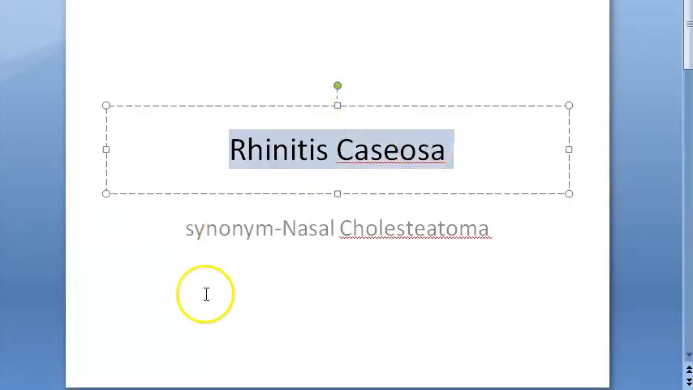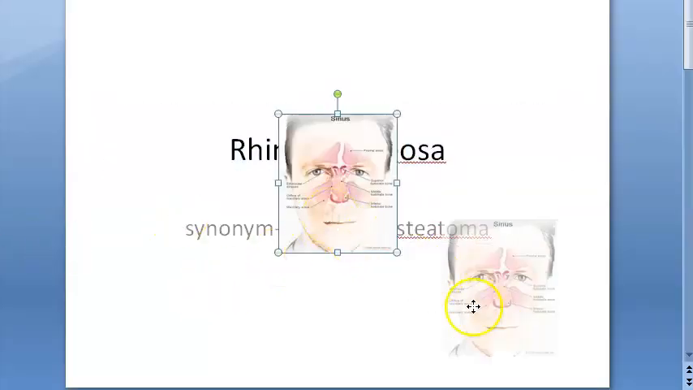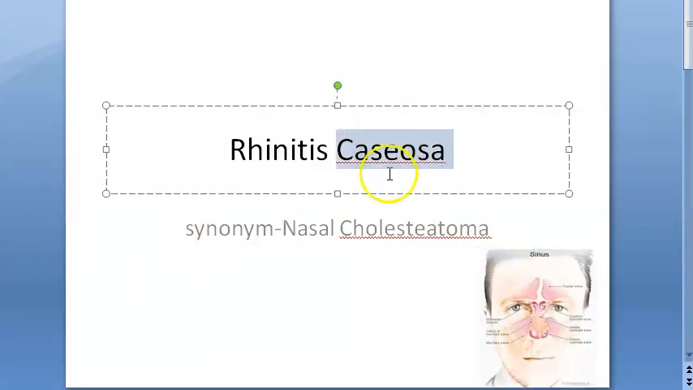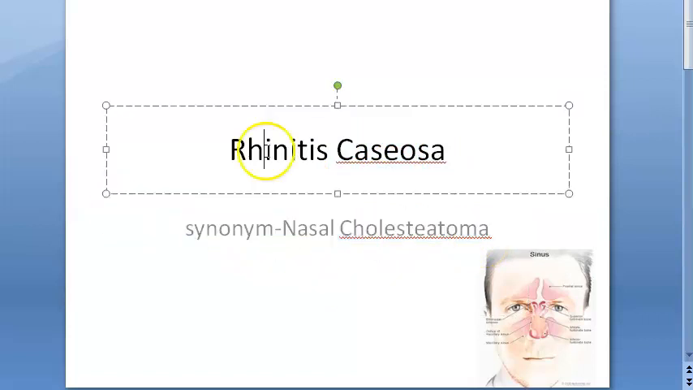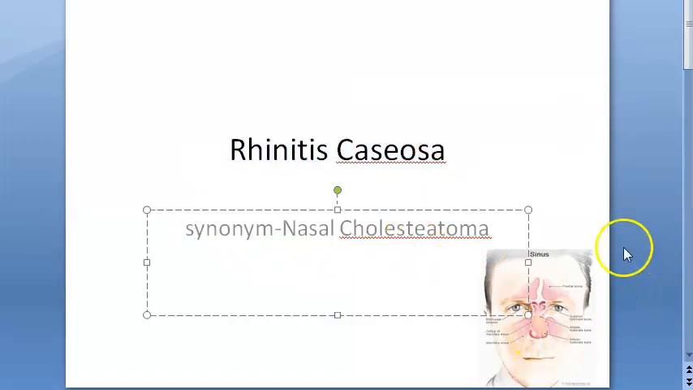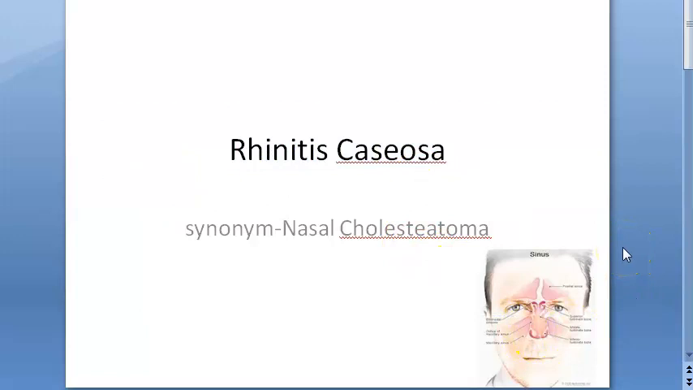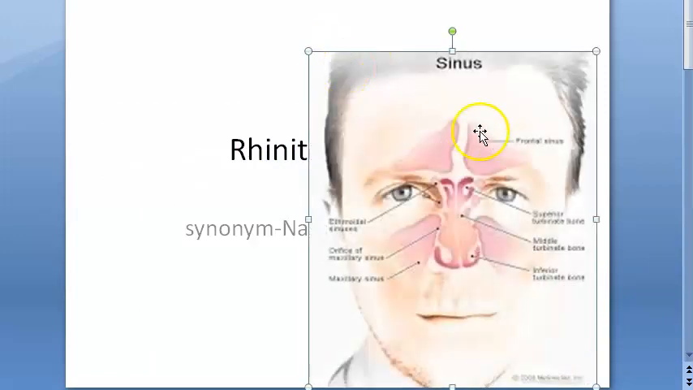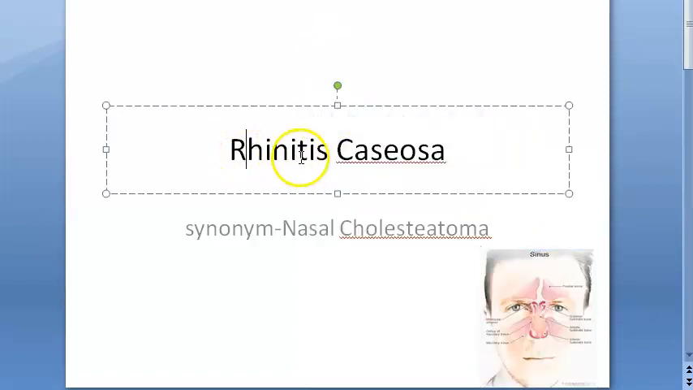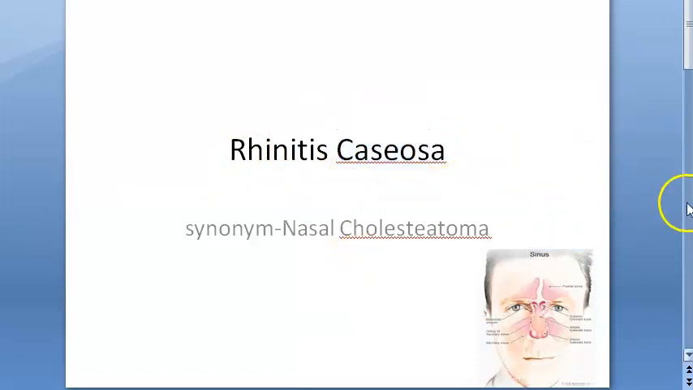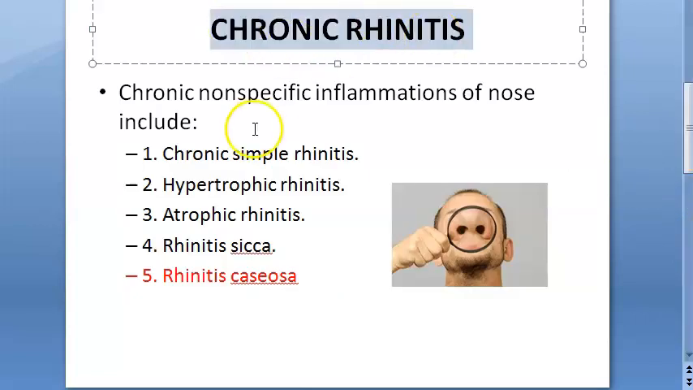Guys, in this video we want to look at this condition, Rhinitis Caseosa. Some people are saying nasal cholesteatoma; all this refers to the same thing, and sometimes they are linking it with fungal sinusitis. Anyway, remember it has something to do with the sinus also: the nose, the sinus, everything together. So rhino is what? Nose, itis is inflammation, caseosa is some cheesy-like material in the nose. So basically this is a type of chronic rhinitis.